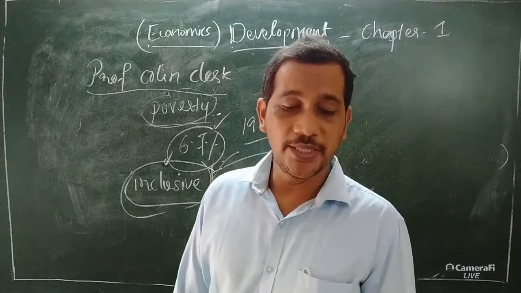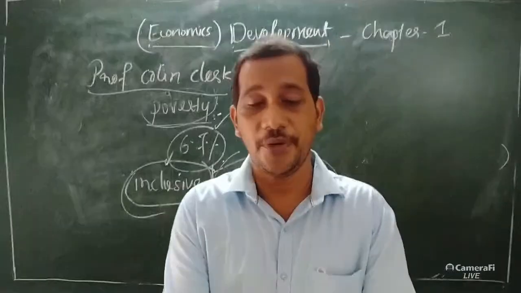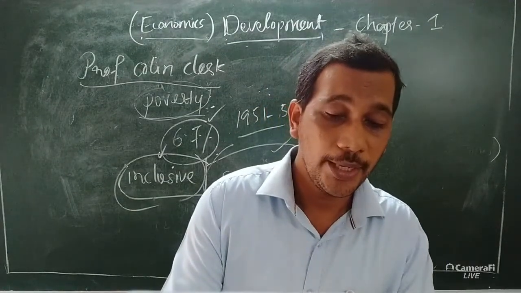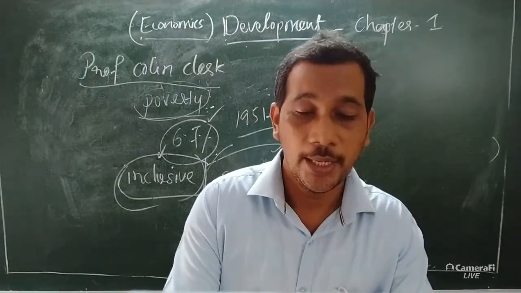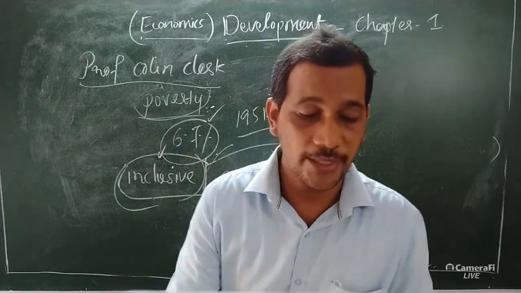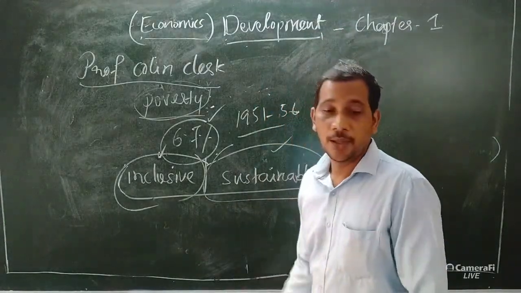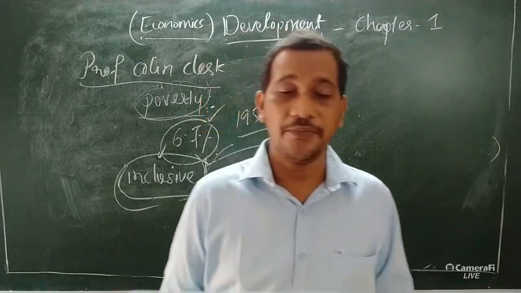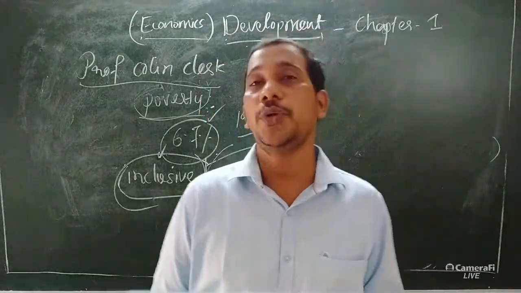Ensuring that every person is benefited by the process of development is inclusive development.